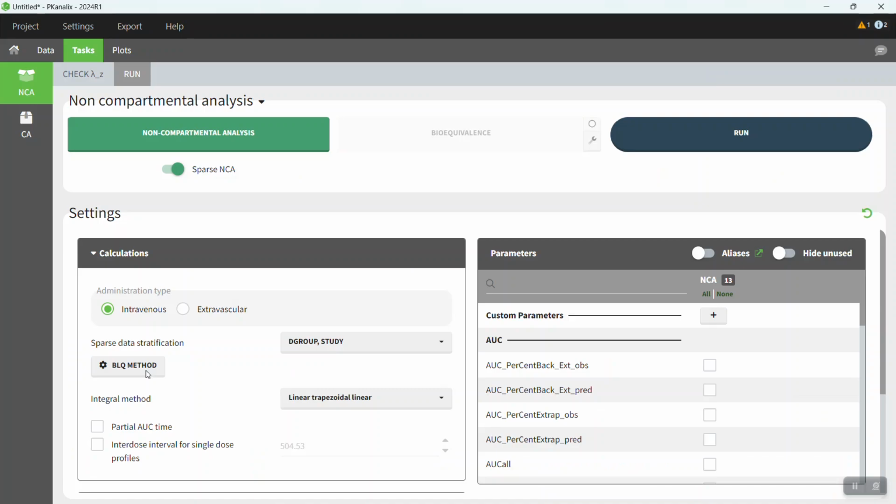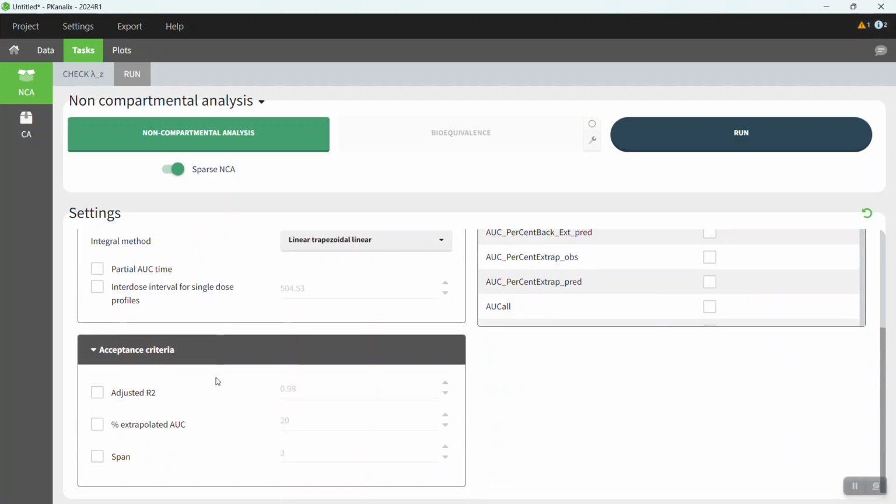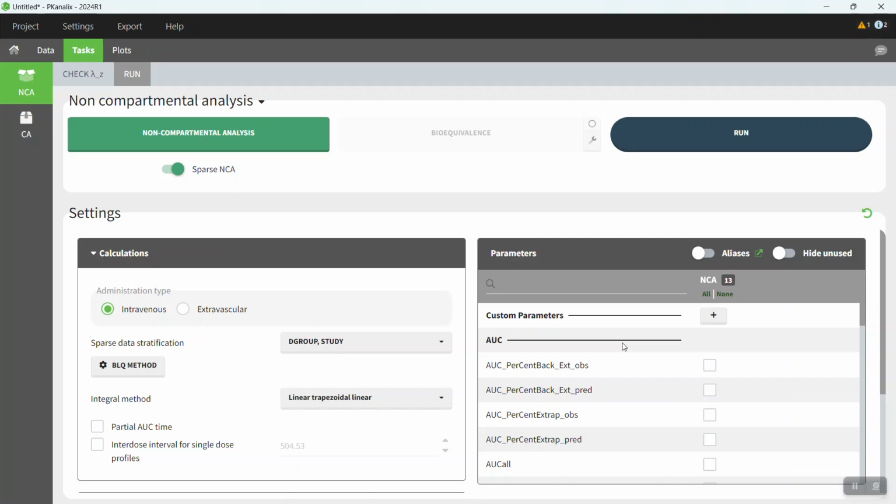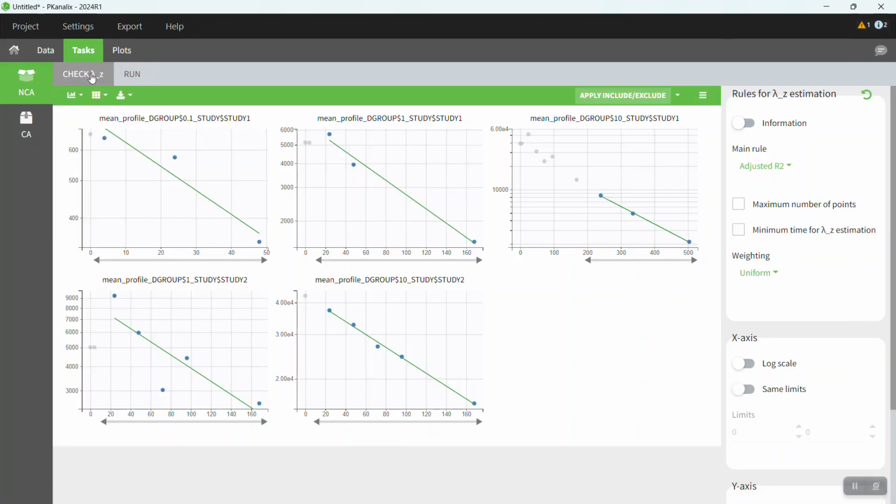So after selecting our stratification and BLQ settings, the other settings are just like a regular NCA. I can set a partial AOC, my acceptance criteria, and I can select different parameters. So my mean profiles are calculated in the background based on these settings, and I can see them on the Check Lambda Z tab, which will show which points are used in the mean profiles.